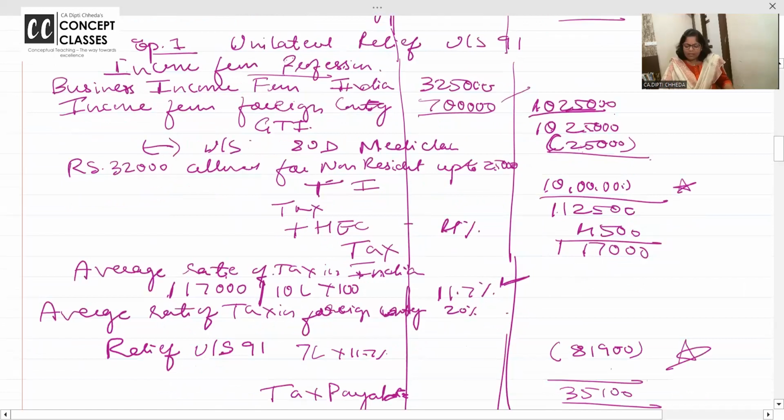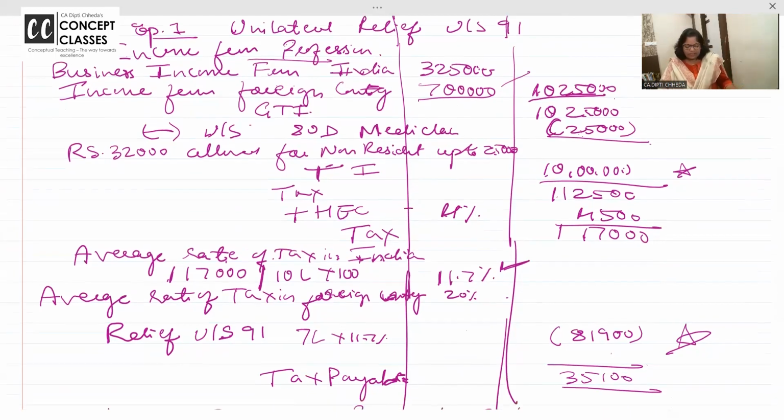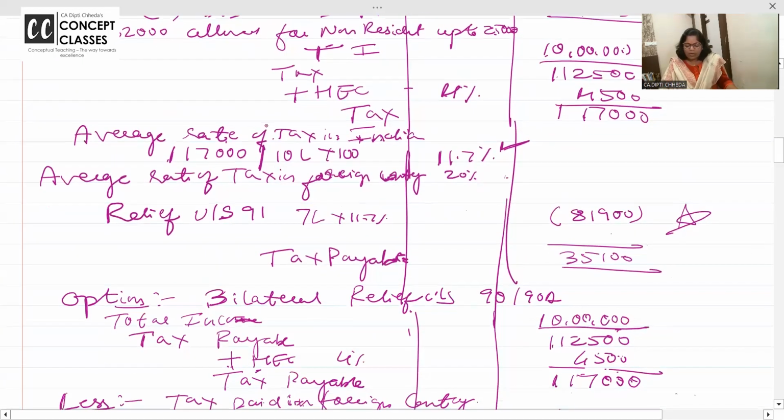Are you all with me? Gross total income is 10,25,000, but there may be 2-3 deductions. So what is the total income after the deductions? After the deductions, the average rate of tax is what? 11.7%. So now, relief under section 91, that is unilateral relief, will be given when there is no agreement with the other country.